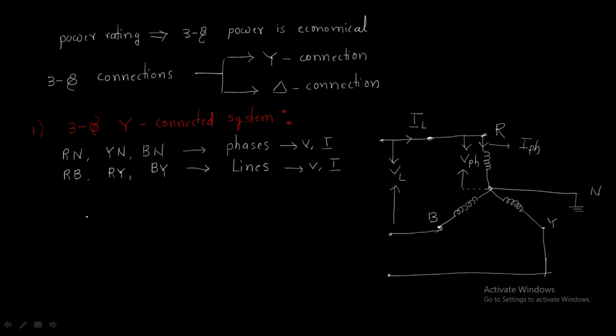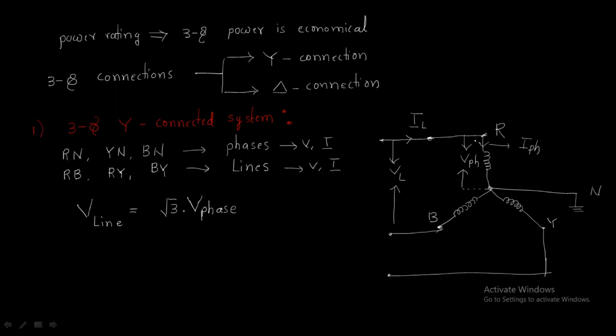In the star connected system, the relation between the line voltage and phase voltage is line voltage equal to root 3 times the phase voltage. Look at here. This is the line voltage and this is the phase voltage.